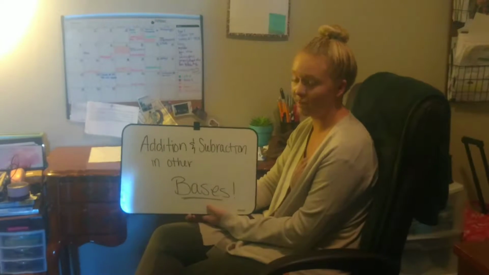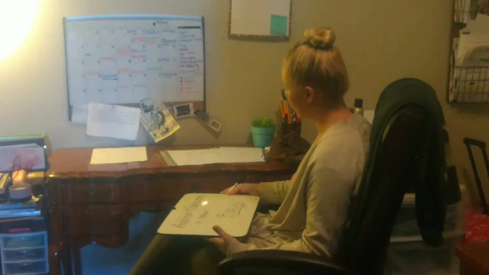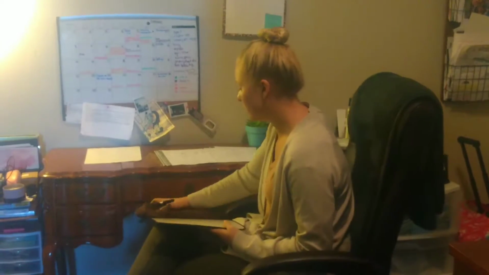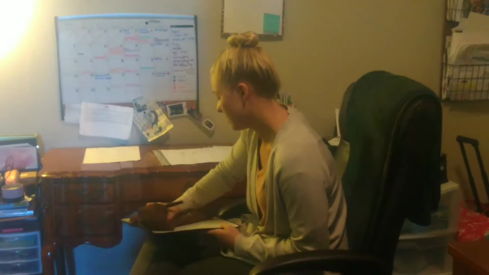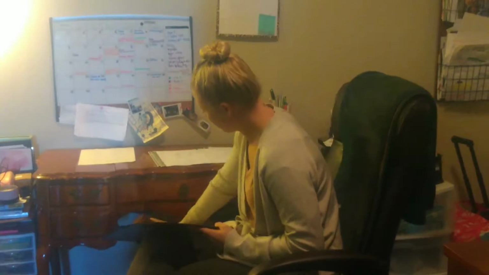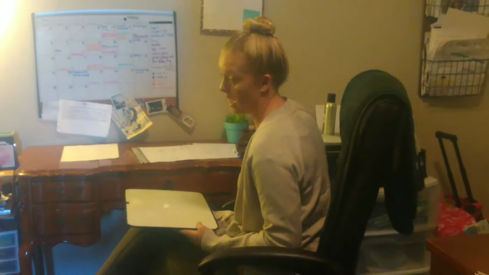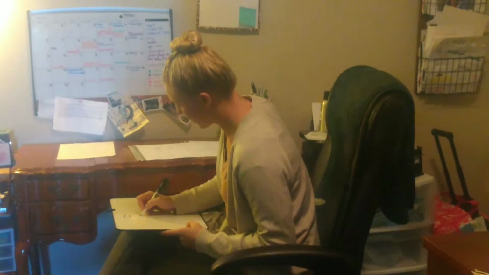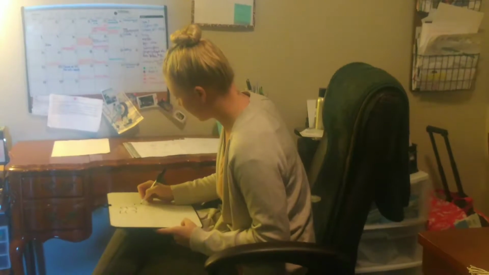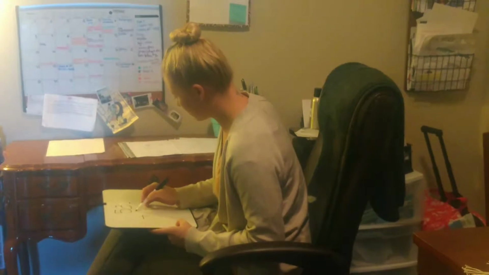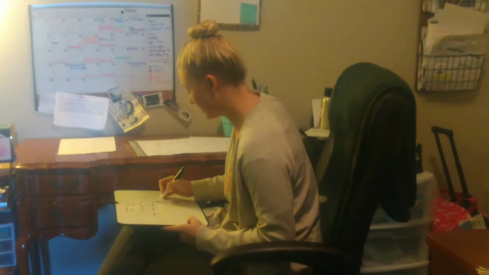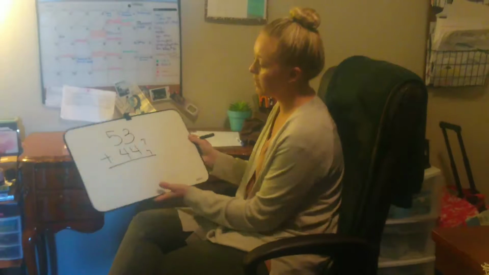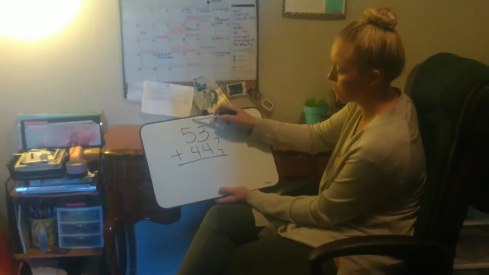Addition and subtraction in other bases. We're going to use 3 different strategies in addition. The first strategy we're going to do is the lattice method. We're going to have 53 in the 7th base plus 44 in the 7th base. In these bases, we have to regroup at 7.